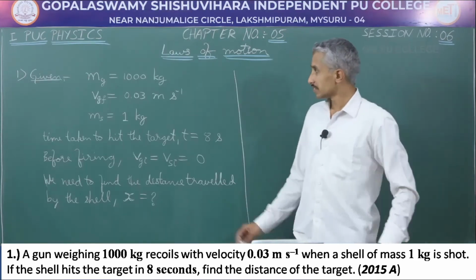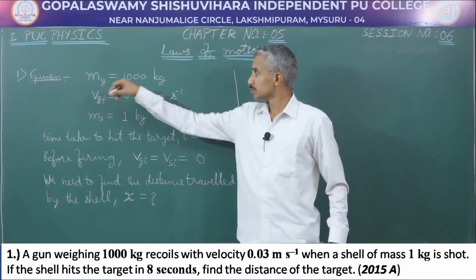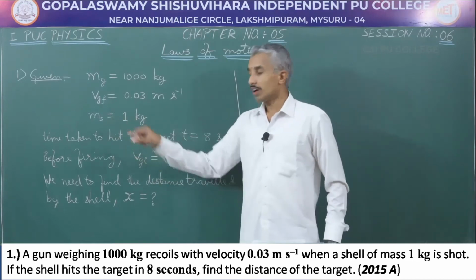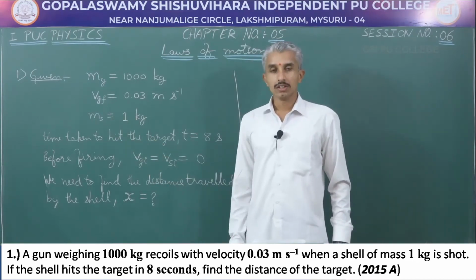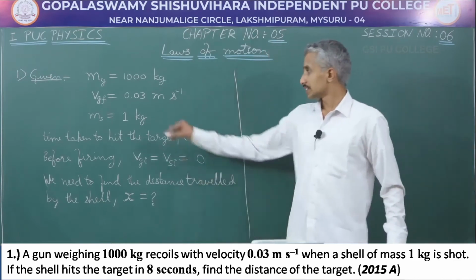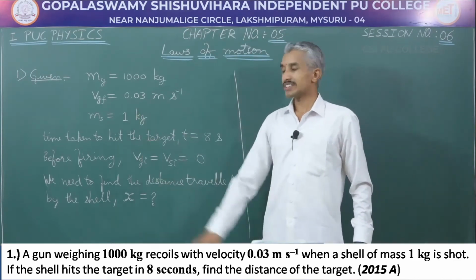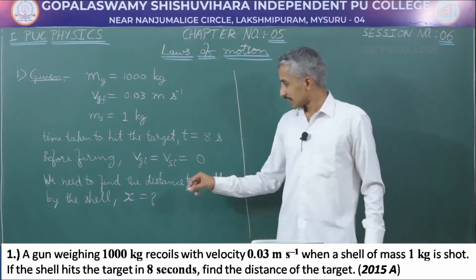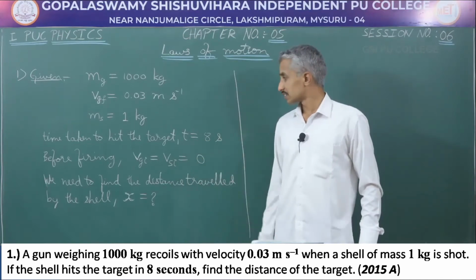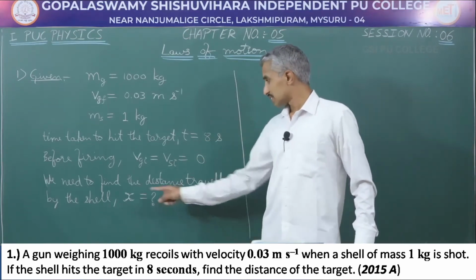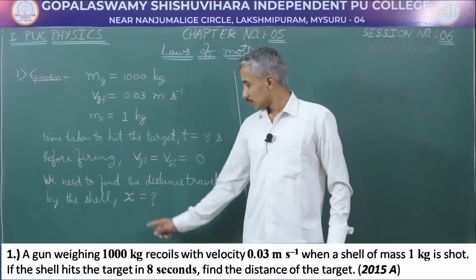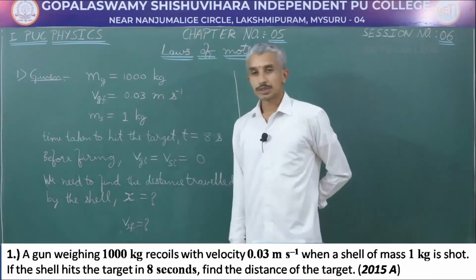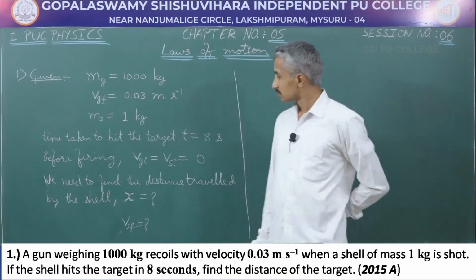The data given is there is a gun whose mass is 1000 kg from which a shell of 1 kg is being fired. When the shell was being fired, the recoil speed of the gun is 0.03 meter per second. The shell hits a target, and the time taken to hit the target is 8 seconds. We are supposed to find the distance travelled by the shell. If you want to find the distance travelled by the shell, we also need to find the speed of the shell when it is fired.